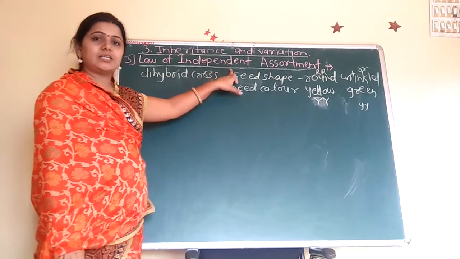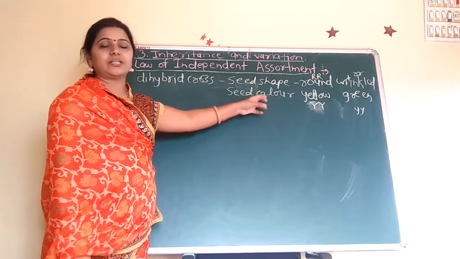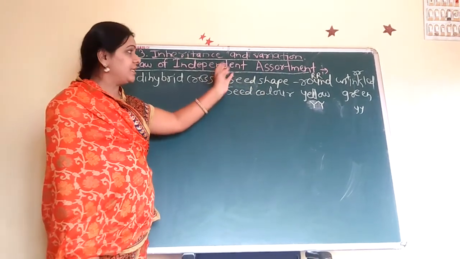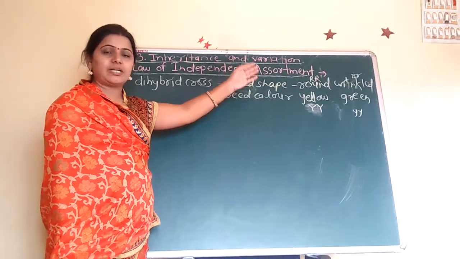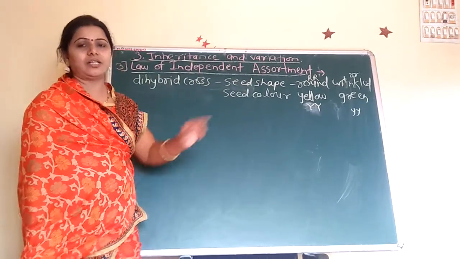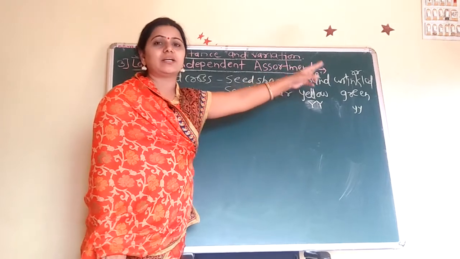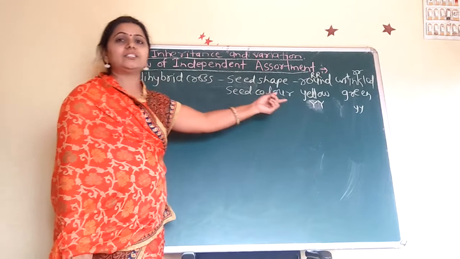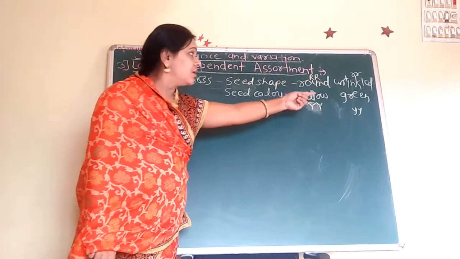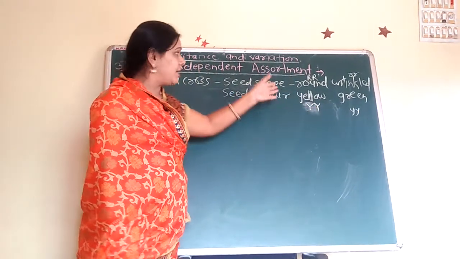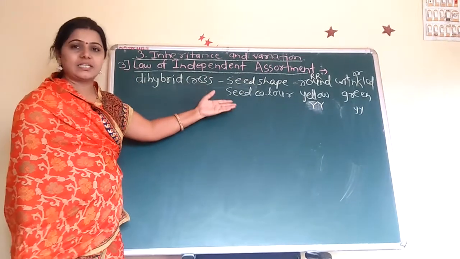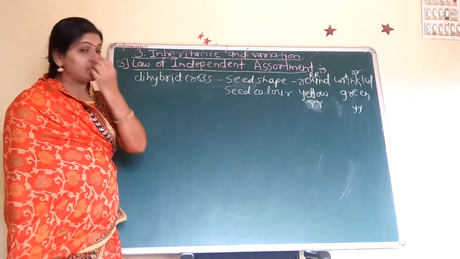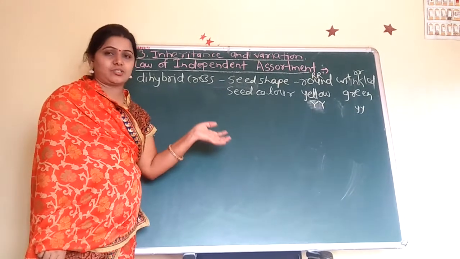contrasting characters, that is the seed shape and the seed color. We all know the trait on seed shape is round and wrinkled. Round is the dominant and wrinkled is the recessive. Then seed color, yellow is dominant and green is recessive. Here two contrasting characters. Then the question is, what is independent assortment?